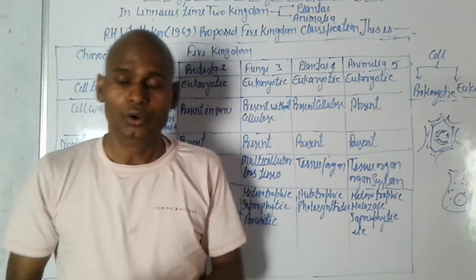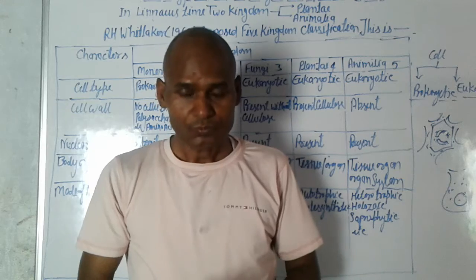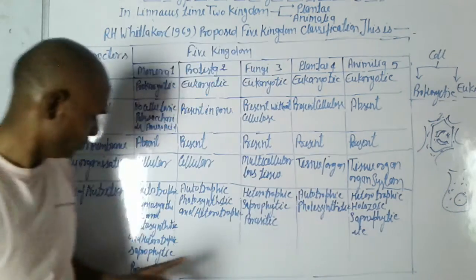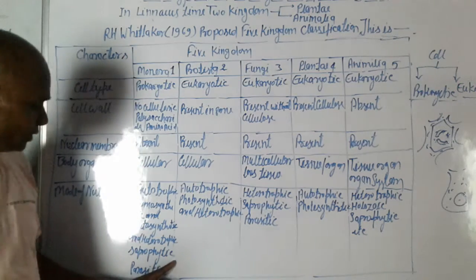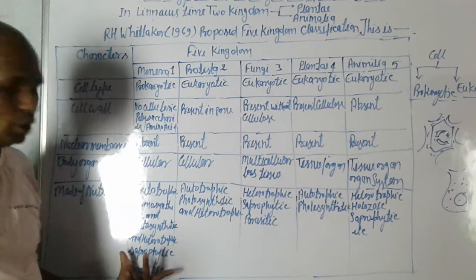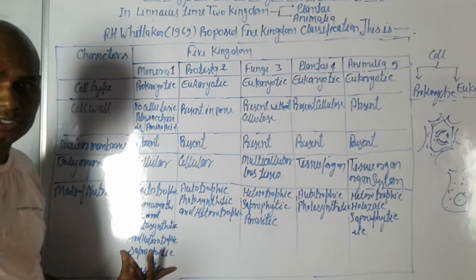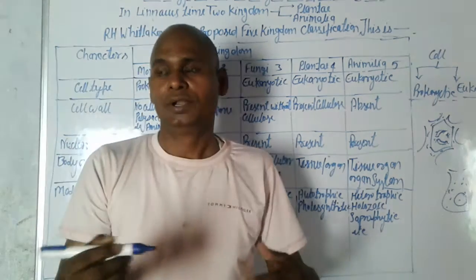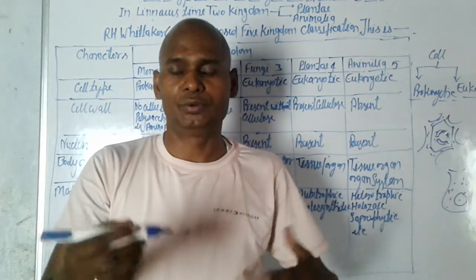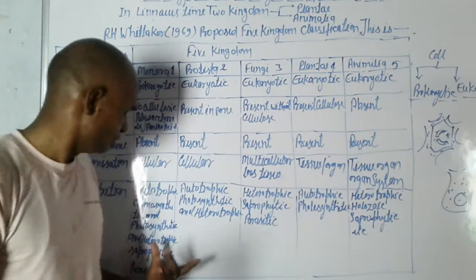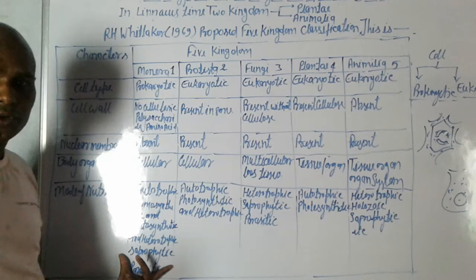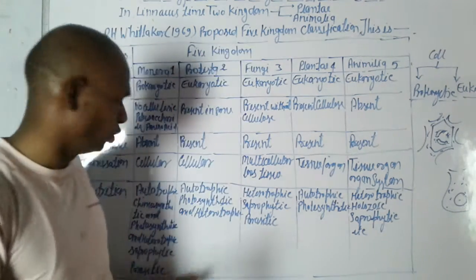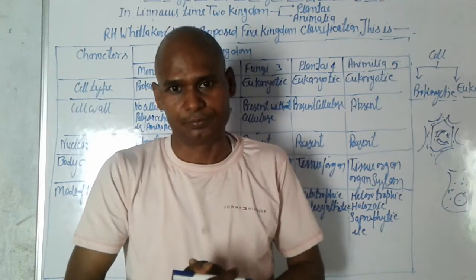Saprophytic. We know about the saprophytic, and dung matters. They sustain in the saprophytic mode of nutrition. Saprophytes means they take nutrients from decomposed materials. Parasitic. They also have the parasitic mode of nutrition.